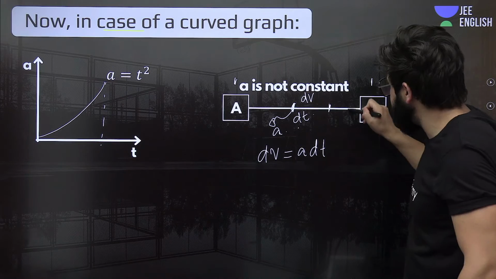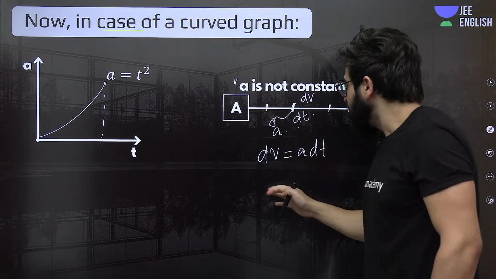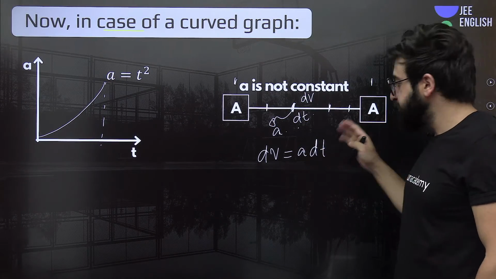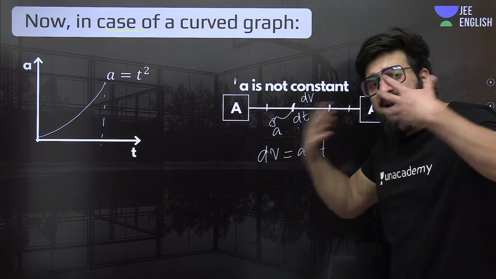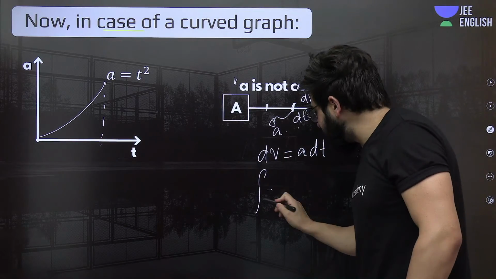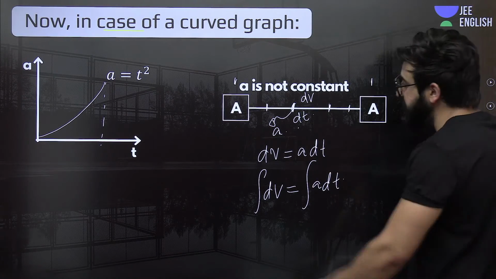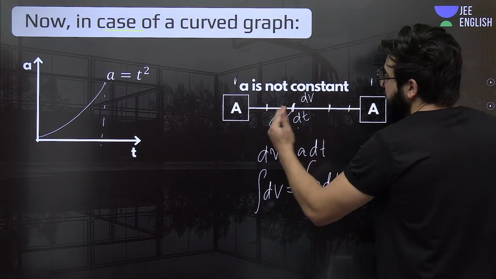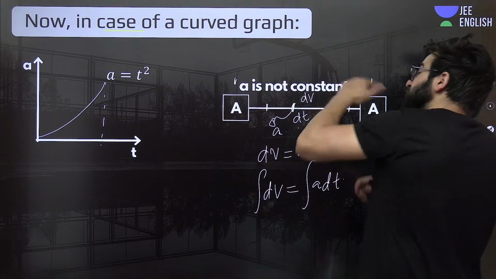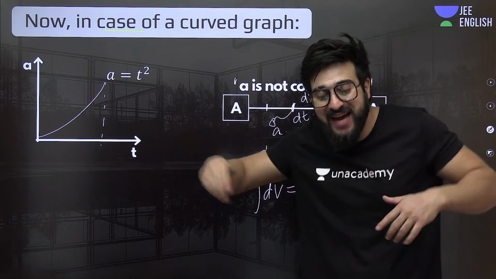Similarly, we'll find the velocity change here, and here, and we will integrate all of these. Integrating this, it will be nothing but the integration of a dt. When we integrate from this point to this point, we'll find the change in velocity from point a to point b in general. That was our goal.